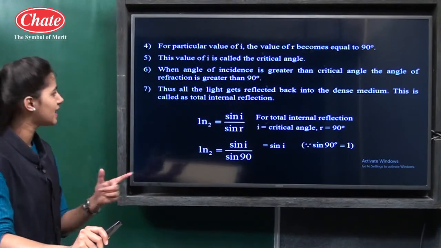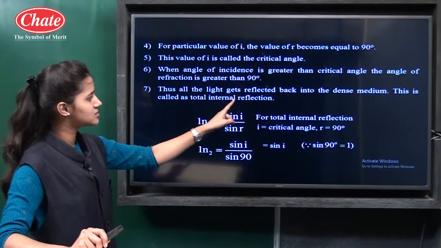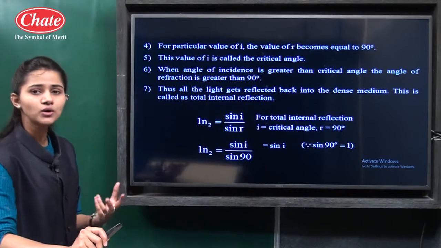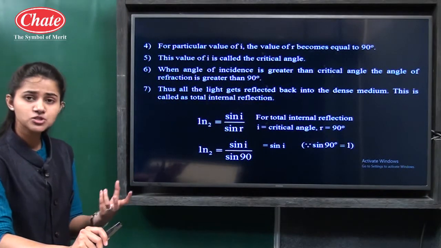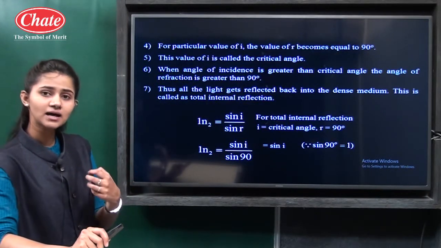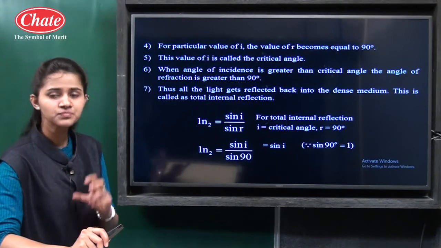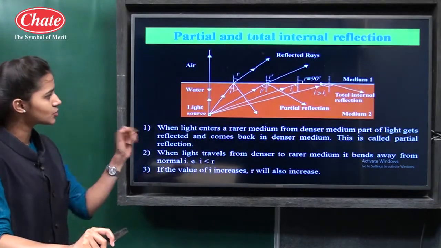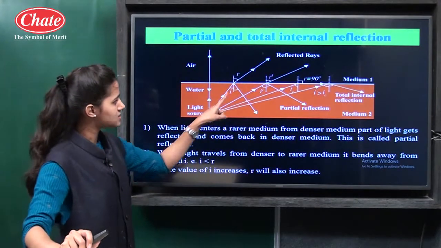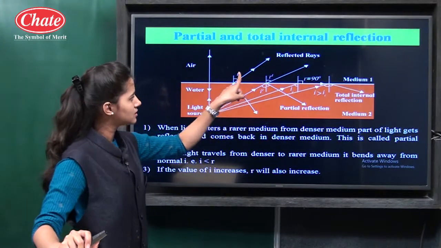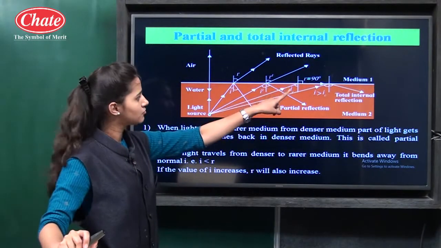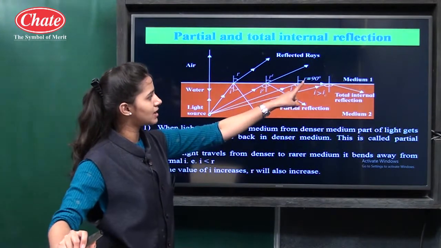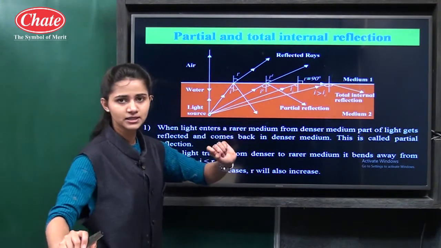And due to this, what happens? All the light gets reflected back into the dense medium. This is called total internal reflection. It means the whole light is reflected back again into the same medium. This is total internal reflection. You can see in this figure, as the value of I is increasing, the value of R is also increasing. This is the critical angle IC. For this critical angle, the value of R becomes 90 degrees.